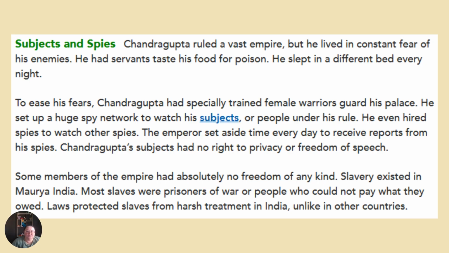Chandragupta's subjects had no right to privacy or freedom of speech. Some members of his empire had absolutely no freedom of any kind. Slavery existed in Maurya, India. Most slaves were prisoners of war or people who could not pay what they owed. Laws protected slaves from harsh treatment in India, unlike in other countries.